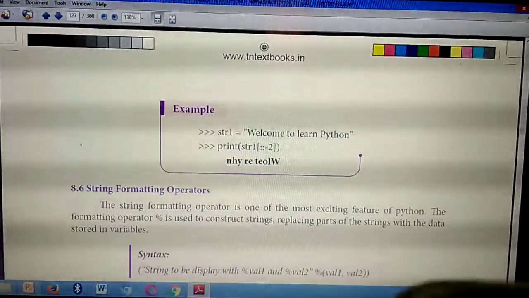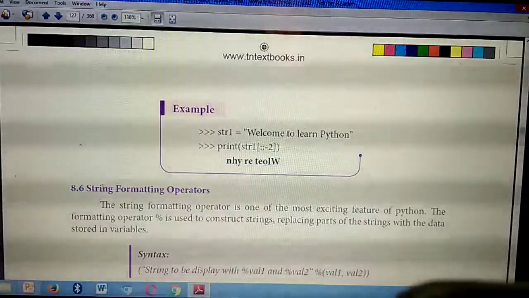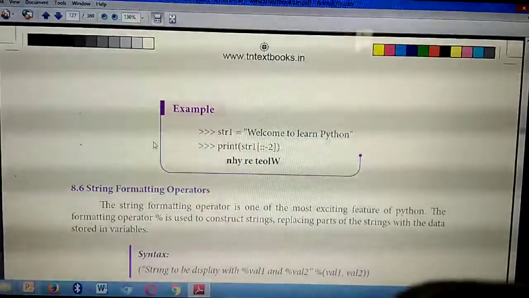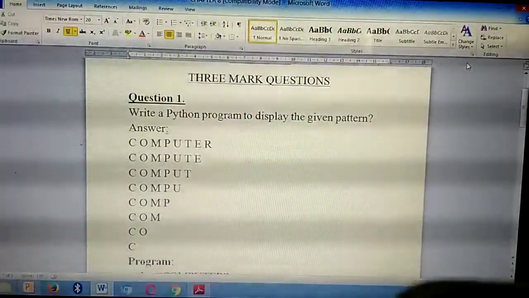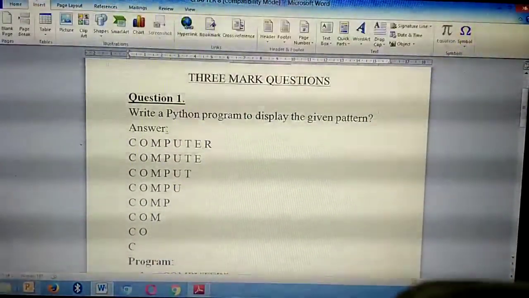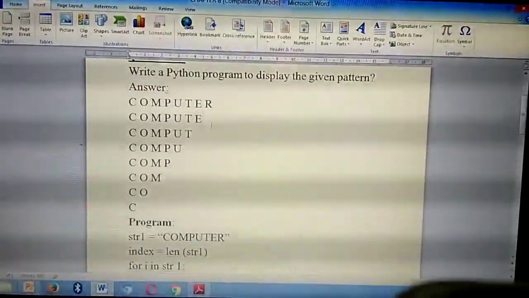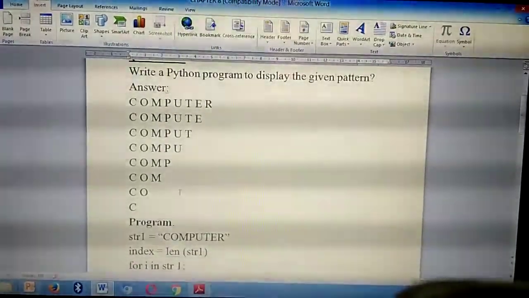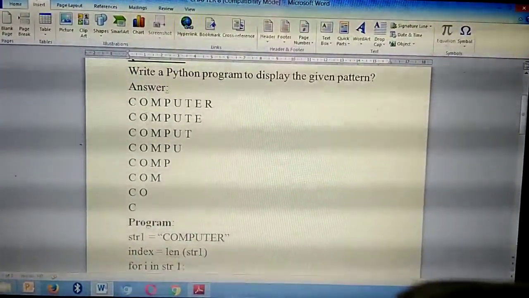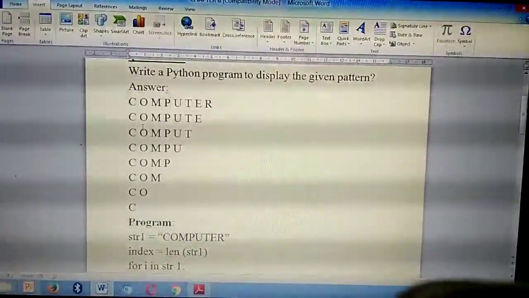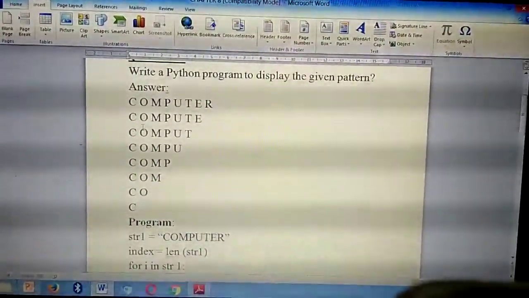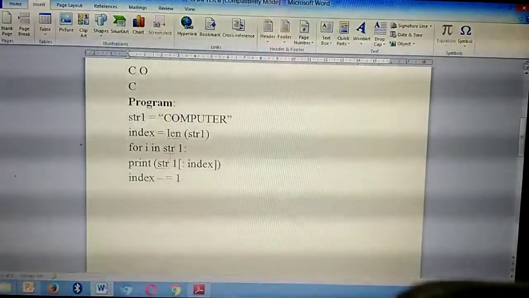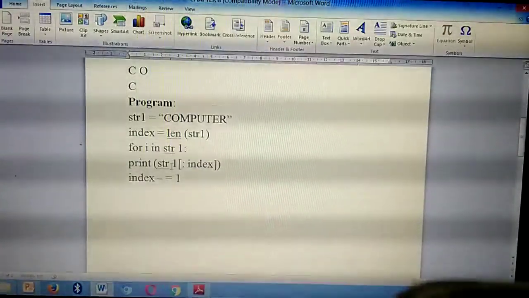So 2 more questions you need to write in your computer notebook. Please take your computer notebooks. This is the first 3-mark question program. Write it. The question no need to write, the book itself has the question. This is very, very important. In string operators there is one program, just opposite, where C will come first. That program and this one are very, very important. They will ask either one in your question. So write this, this is the answer. Please write these 4 lines, very, very important.